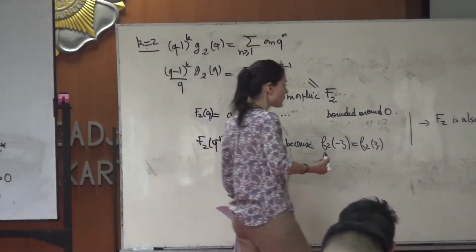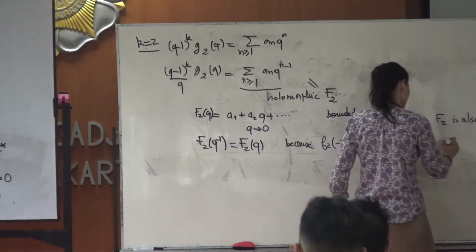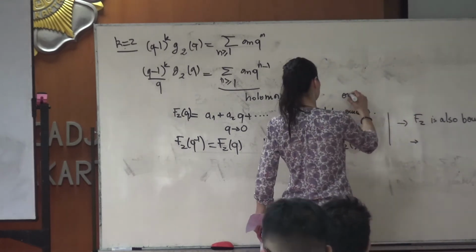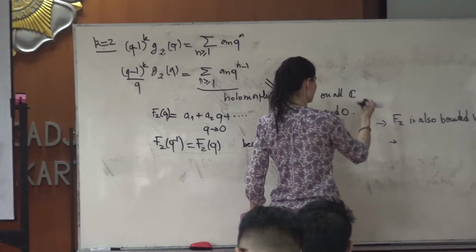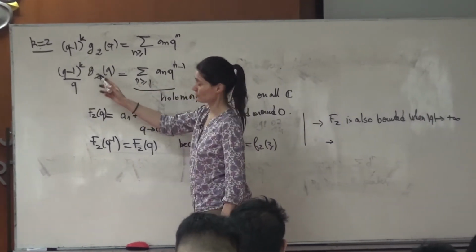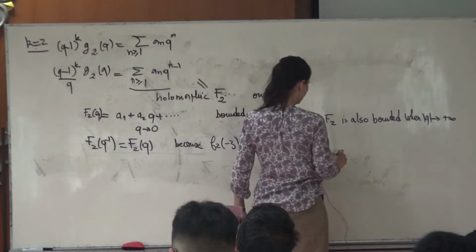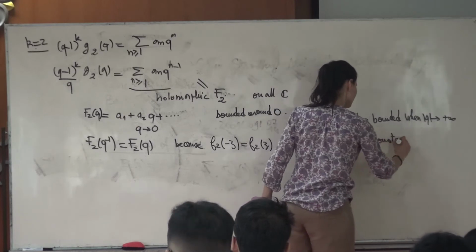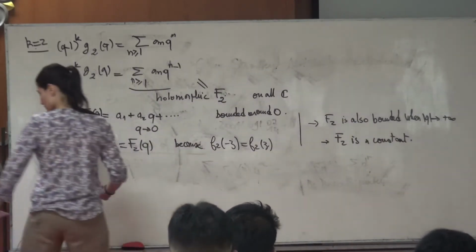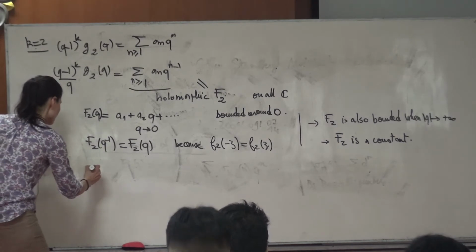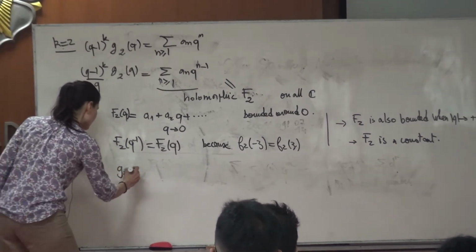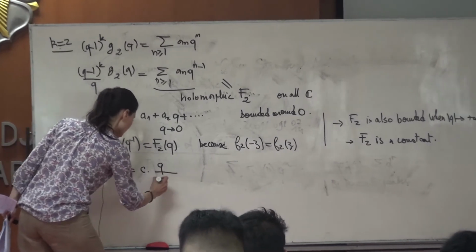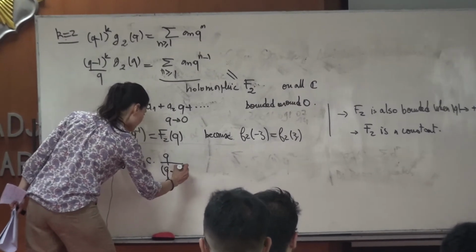Hence, you can apply the Liouville lemma, and you have a holomorphic function which is now holomorphic on all of C, because I removed the pole of G2 here. And so you get that F2 is a constant. So finally, we proved that G2 of Q is equal to a constant times Q over Q minus 1 to the 2.